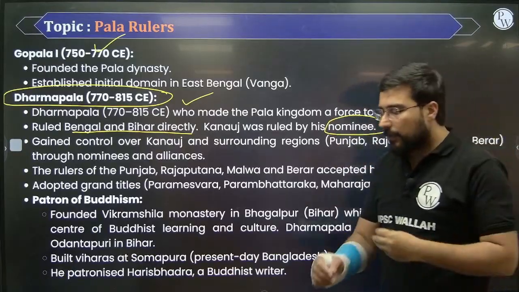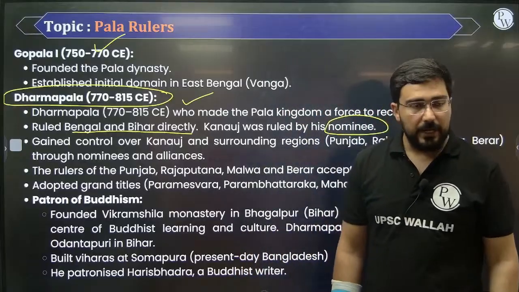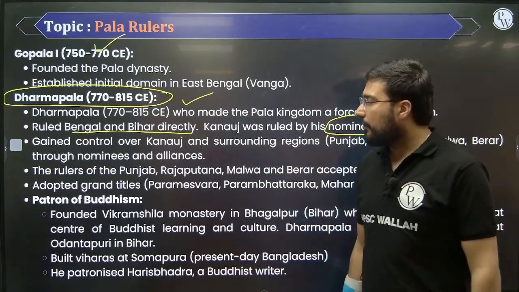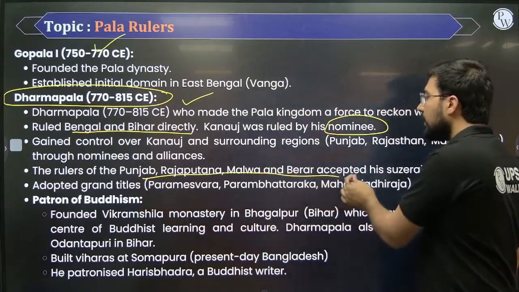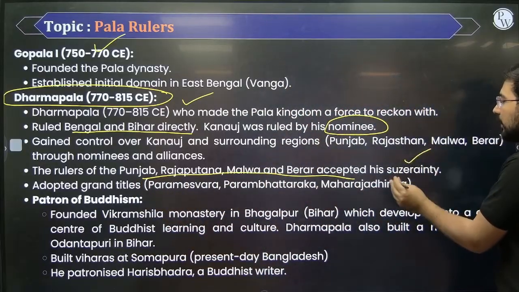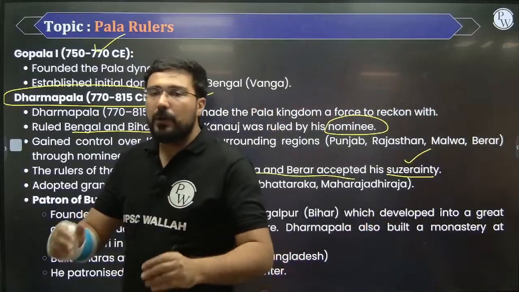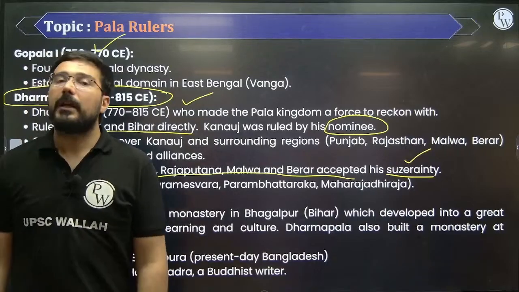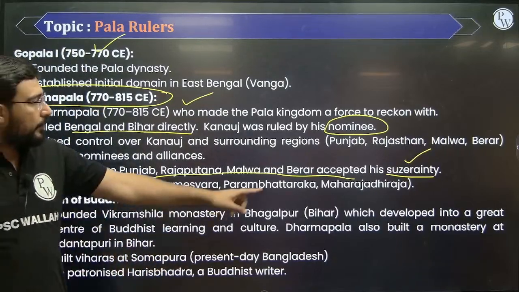So initially the region of Kannauj came under the control of the Palas, and Dharmapala was the person responsible for that. Okay, he was even able to defeat the rulers of Punjab, Rajputana, Malwa, and they accepted his suzerainty. Suzerainty means they accepted that you are our overlord. Brother, you are our king, even though those people will retain autonomy. Always remember this word.